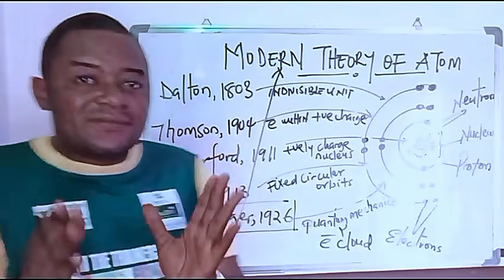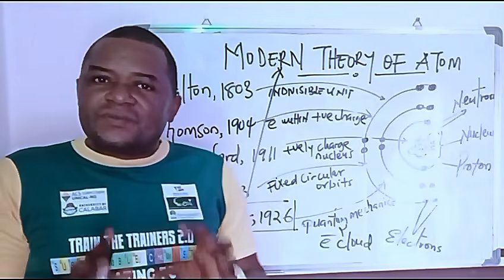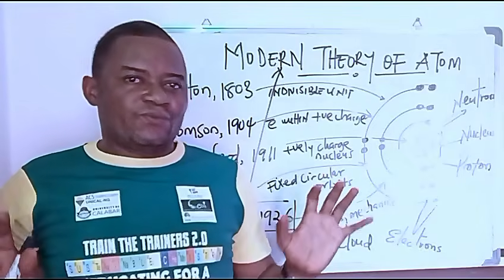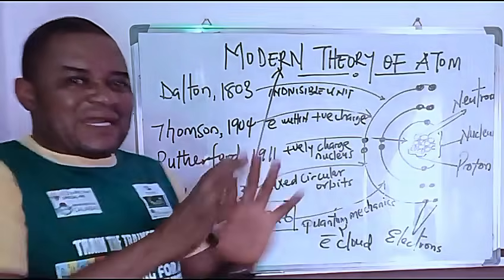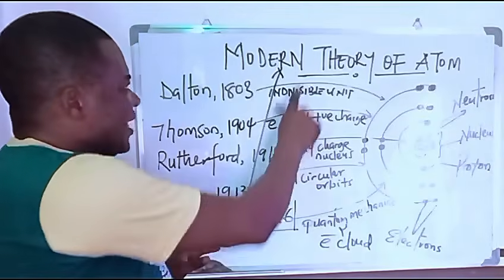So we cannot liken the atom and the electrons to the sun and the planets. No. So that issue of his planetary atomic theory is not honored by the modern atomic theory.